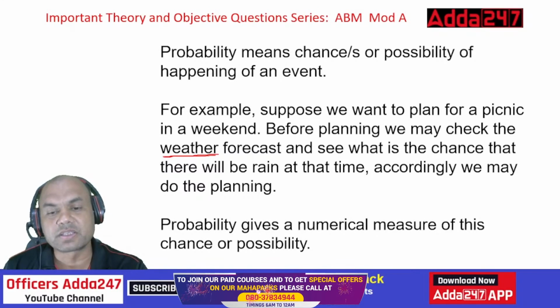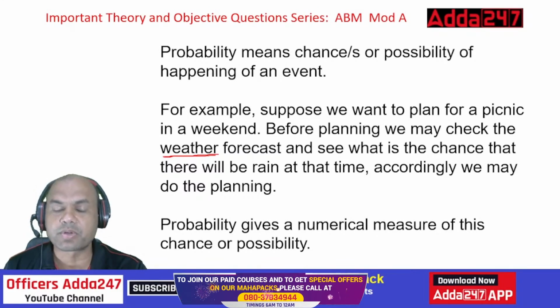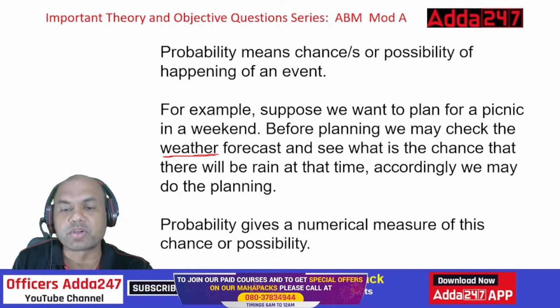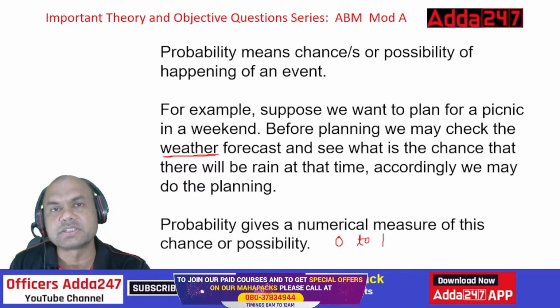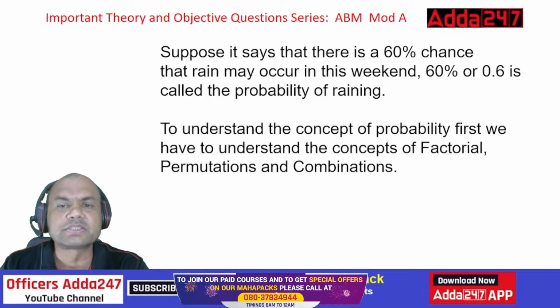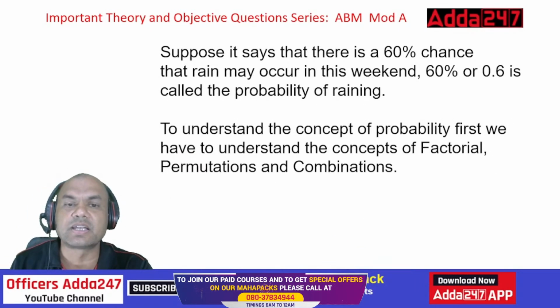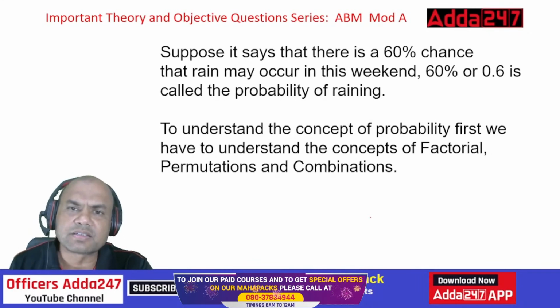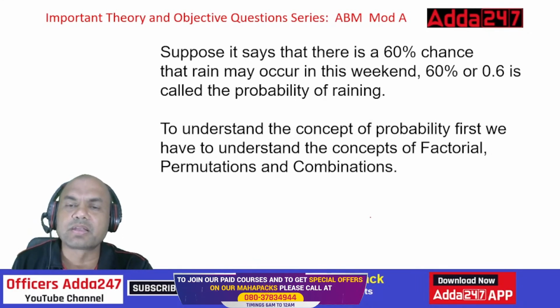Probability gives a numerical measure of this chance or possibility, right? Always remember, probability is between what? 0 to 1. Only 0 to 1. It can't be more than 1. It can't be less than 0. Simple. Suppose it says there is a 60% chance that rain may occur this weekend. So 60% means 0.6 is the probability of raining. That's the numerical part.